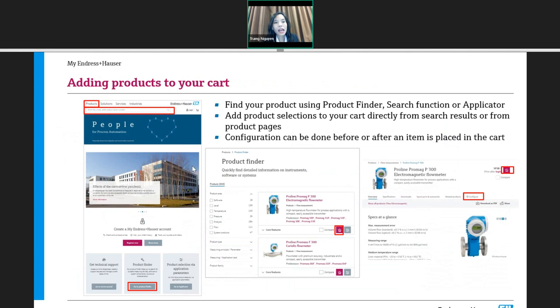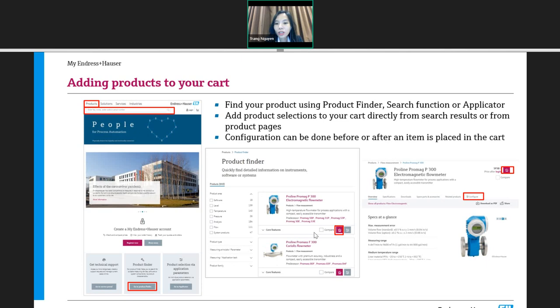Furthermore, on the main page under Product, when you scroll down, you choose "go to product finder". You can find the product which is suitable for your process or your requirement. After you click the product finder, the page will show you the results, and on the left-hand side, you can filter according to your criteria to choose the product.